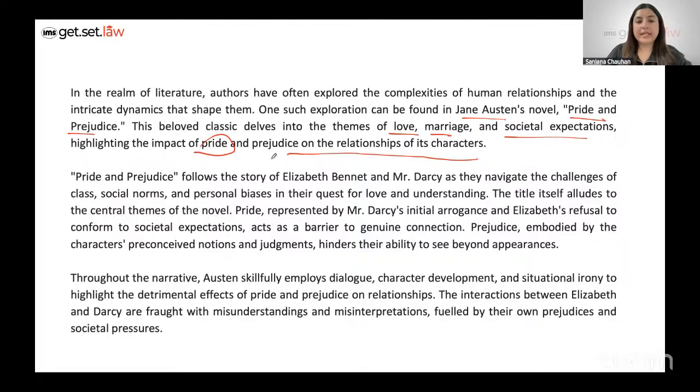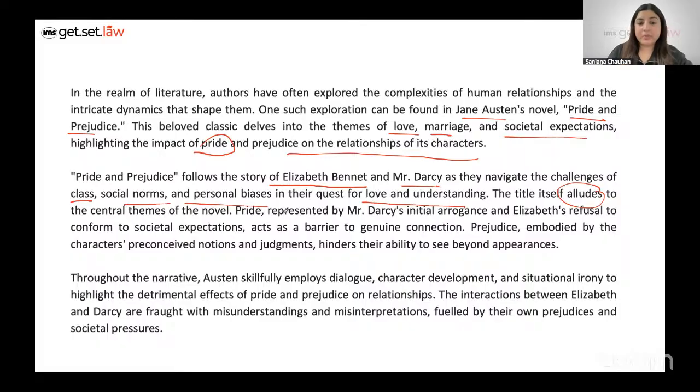its characters. Right, now the second paragraph focuses on what essentially the broader theme or the narrative framework of the novel is, which is the story of Elizabeth Bennet and Mr. Darcy, right? And they navigate the challenges of class, social norms, personal biases in their quest for love and understanding. Now this statement is important. If I want, I can make a very twisted question on it. The title itself alludes, so you should know what the word alludes actually means here, right? To the central themes of the novel, right? Central themes again: love, marriage, societal expectations, pride and prejudice, the impact of it on relationships.